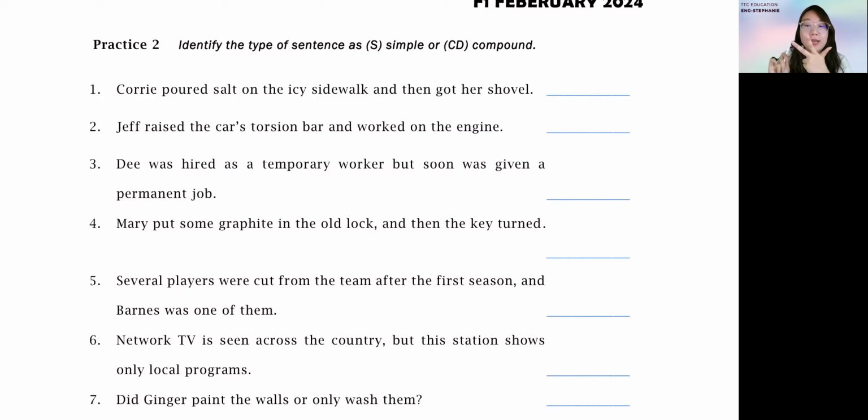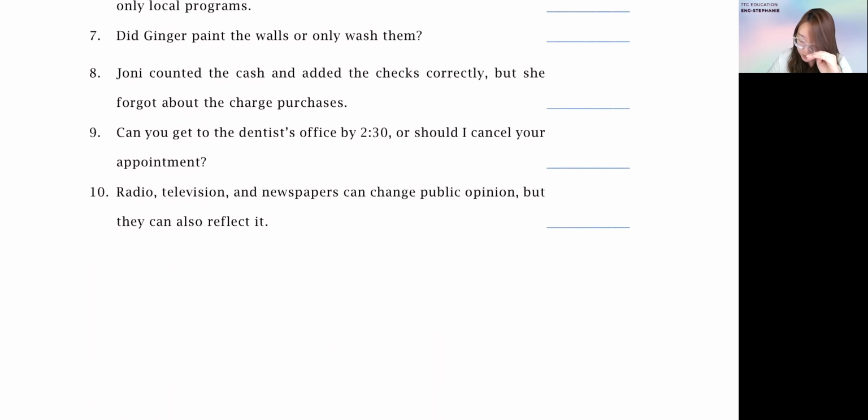If you are able to see a comma, semicolon, or coordinating conjunctions, definitely it will be a compound sentence because they combine two things into one. However, if there's none of it, then it will be a simple sentence. Go through question number 1 till question number 10.